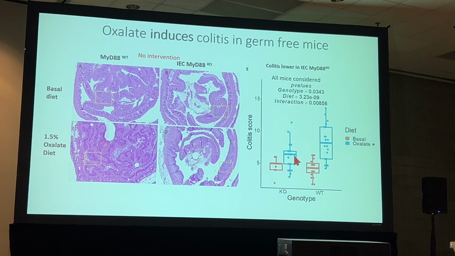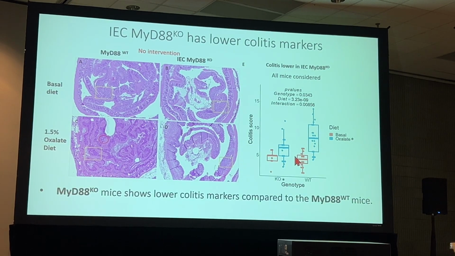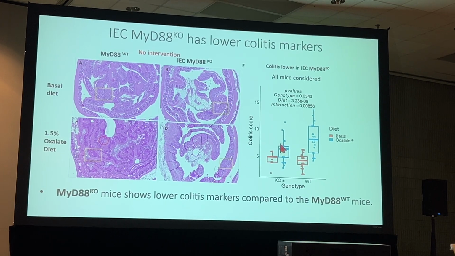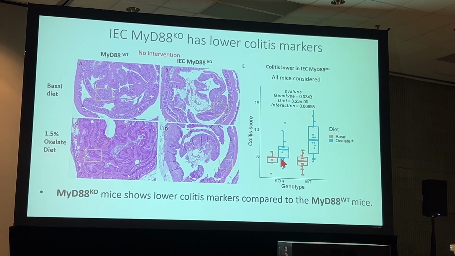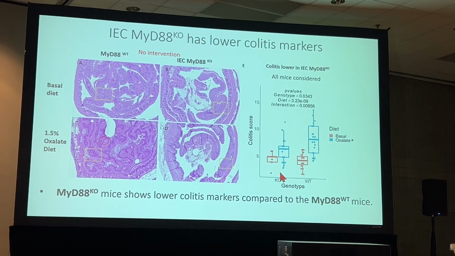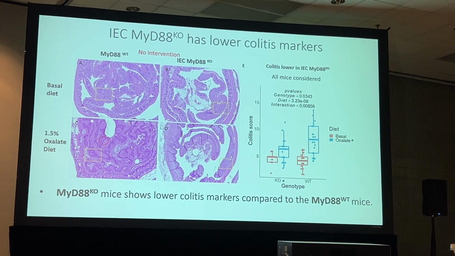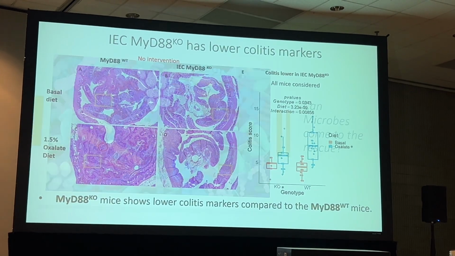However, again, this slide will also take a second to come up. Yep. What we noted was, compared to our MyD88 wild type, which is here, the knockout had a lower colitis phenotype, suggesting that our MyD88 knockout model was slightly protective against oxalate-induced colitis. However, the fact remains that oxalate in the diet increased the chances of these mice having colitis.